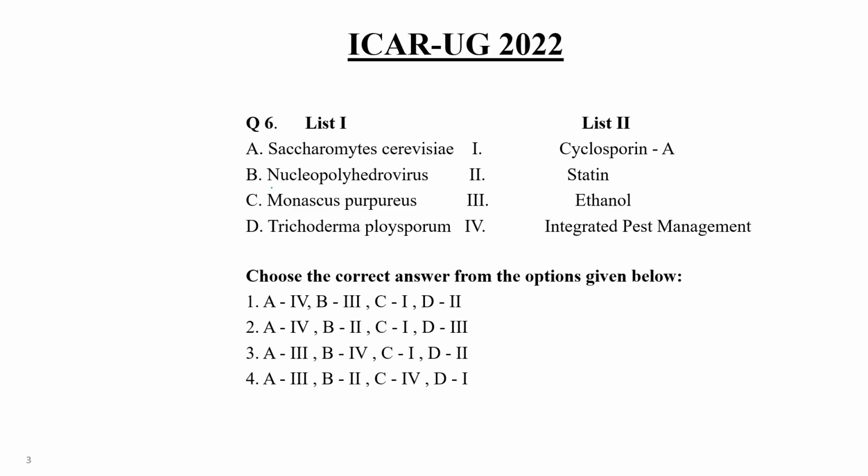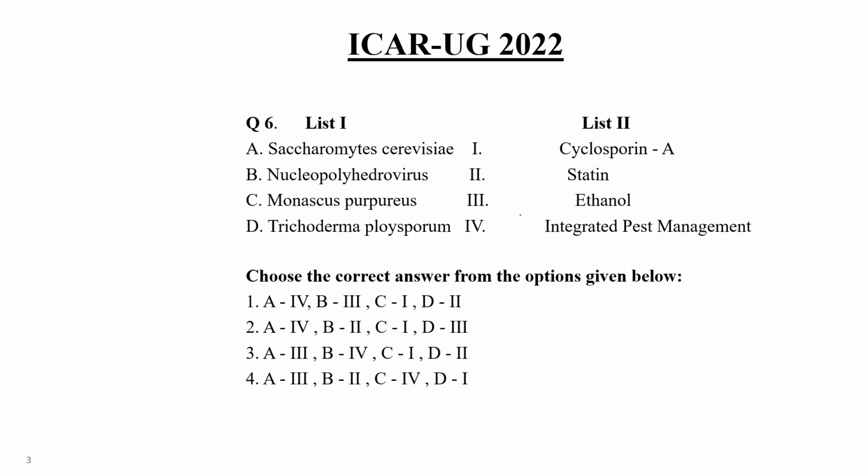A choice Saccharomyces cerevisiae, B choice nucleopolyhedrovirus, then Monascus purpureus, then Trichoderma polysporum. 4 options in list number 1. And list number 2, their products like cyclosporin A, statin, ethanol, and integrated pest management. We have to choose the correct answer based on the options below 1, 2, 3, and 4.